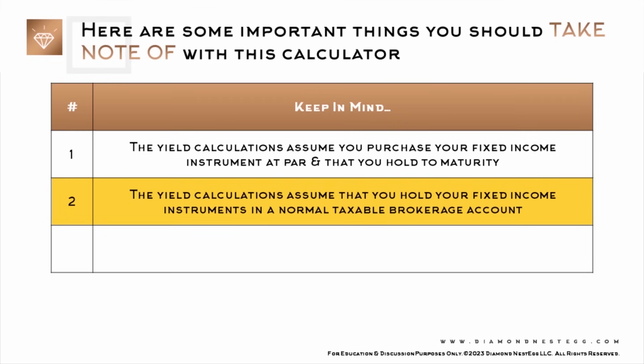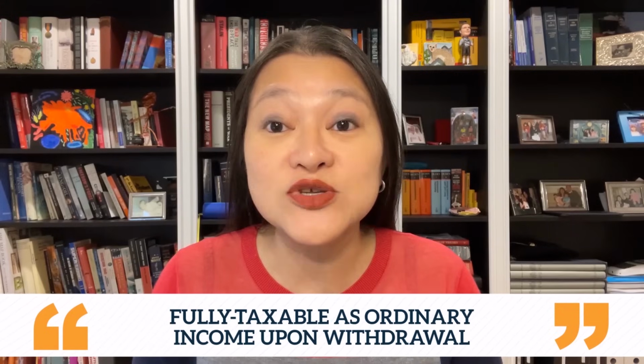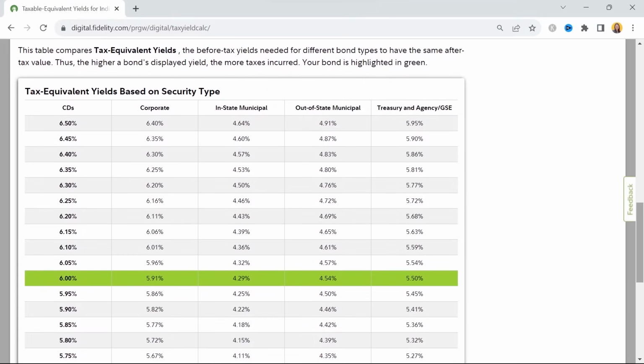2. The yield calculations assume that you hold your fixed income instruments in a normal taxable brokerage account. So for example, if you were to hold your Treasury bills, notes, or bonds in a traditional IRA, the interest earned on those treasuries would typically be fully taxable as ordinary income upon withdrawal. You would lose your state and local income tax exemption, and this number would no longer hold. And similarly, if you were to hold your Treasury bills, notes, or bonds in a Roth IRA, the interest earned on those treasuries would be completely tax-free.